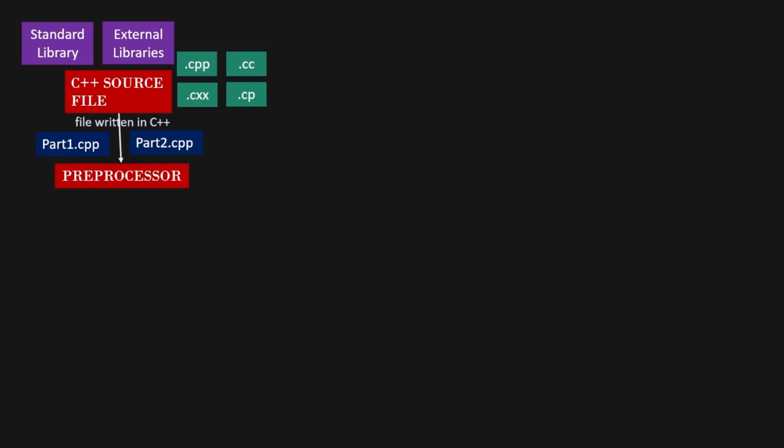The output of this stage is a single, preprocessed source file where all macros have been expanded, and all headers have been included, ready for the next stage of compilation. The .ii extension typically refers to a preprocessed C++ source file.